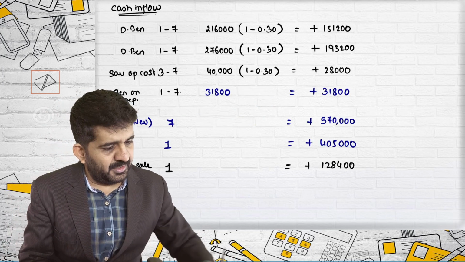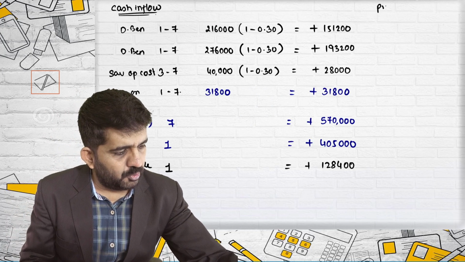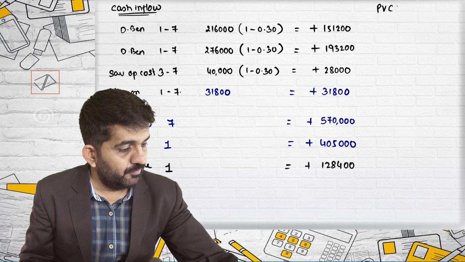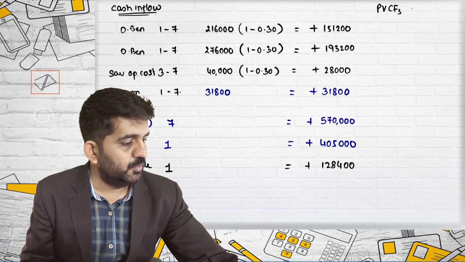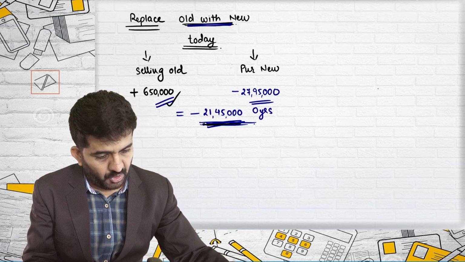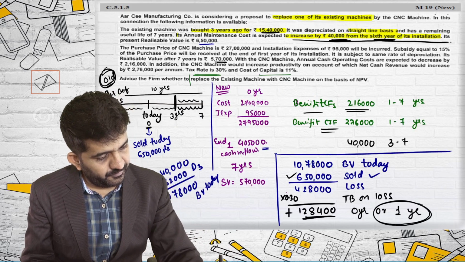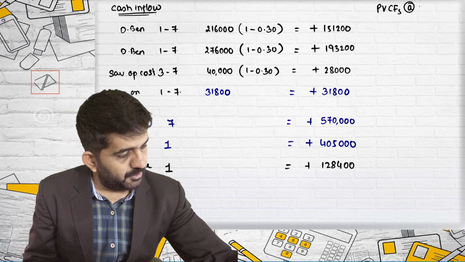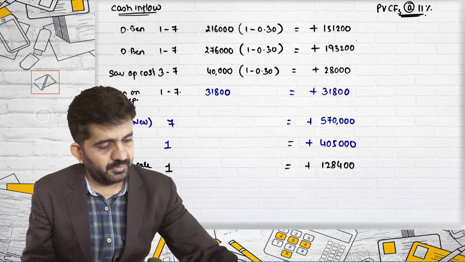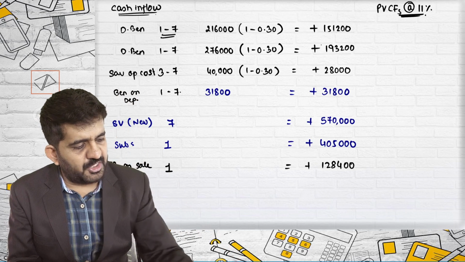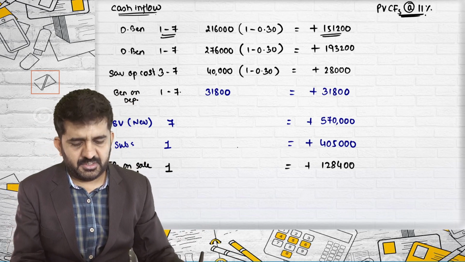What I will be doing, I will be finding out present value of cash flows at the rate of 11%. Logically, these are cash flows for 1 to 7 years.